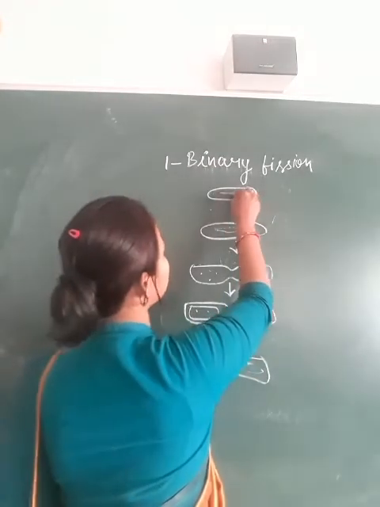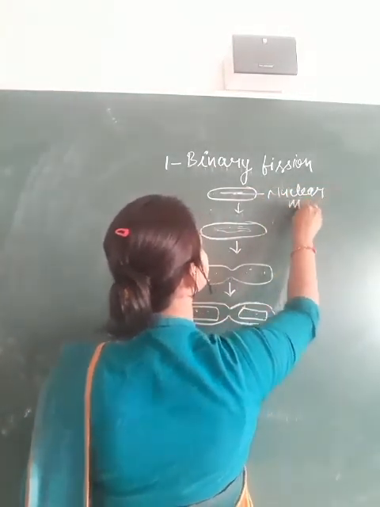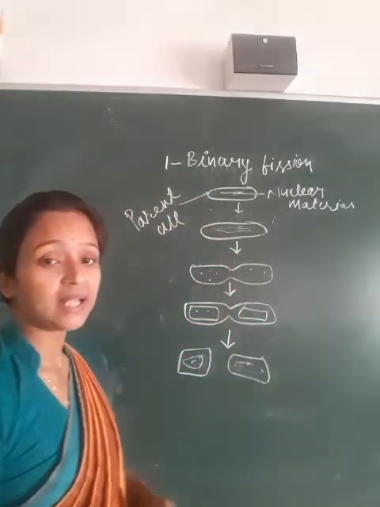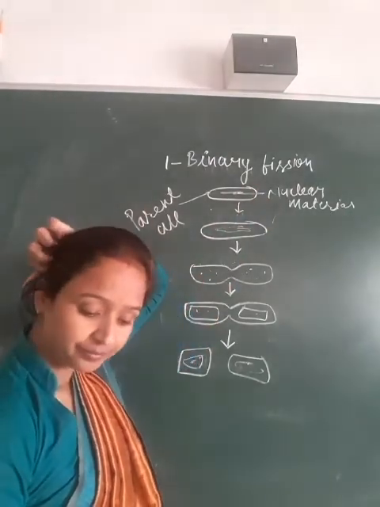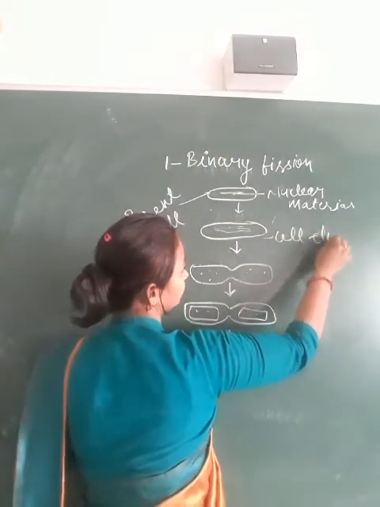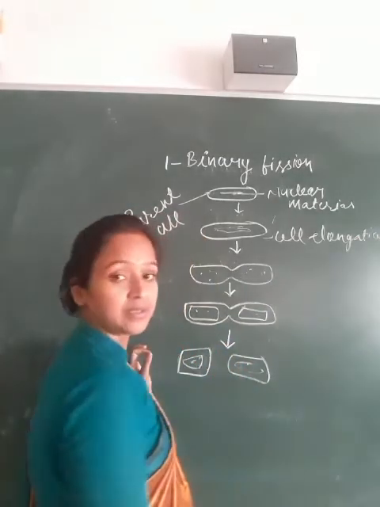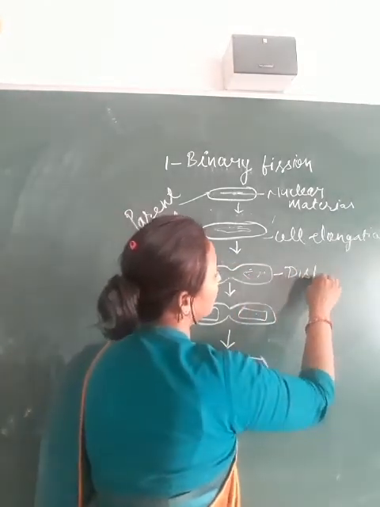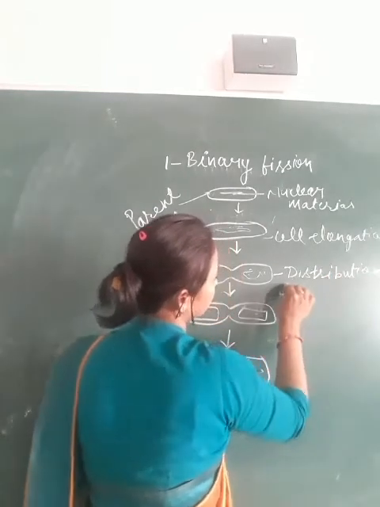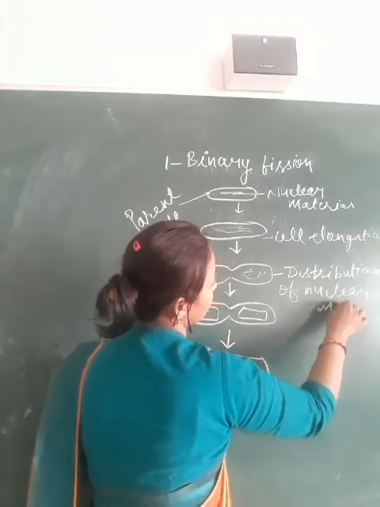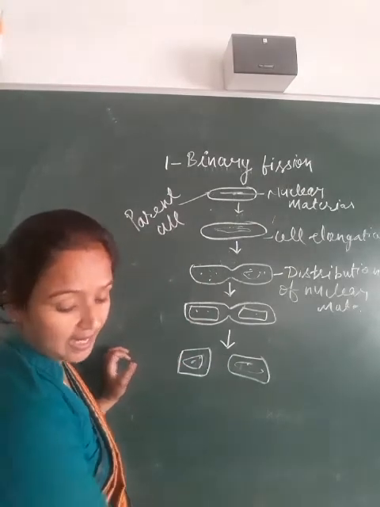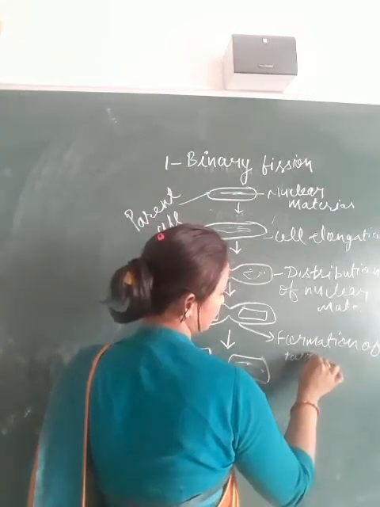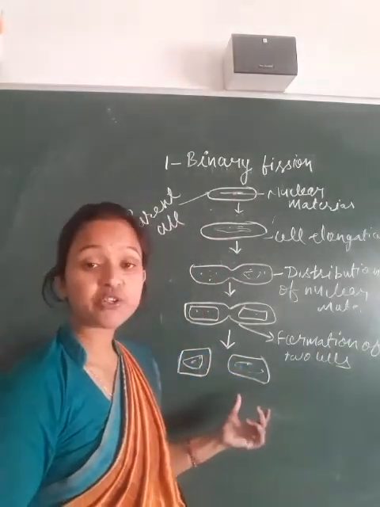This is the nuclear material, and this is the parent cell with the nuclear material inside. Then there is cell elongation, then distribution of the nuclear material, then formation of two cells and separation into two new cells.